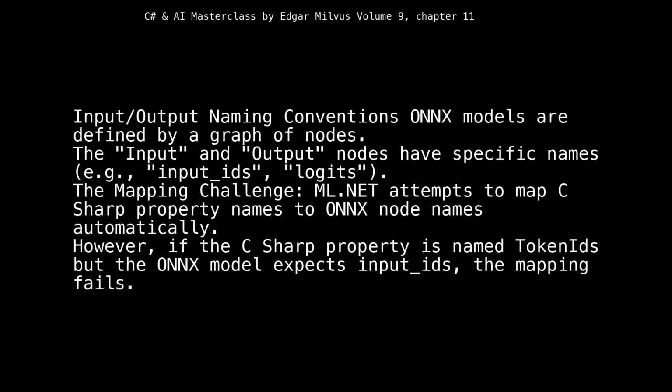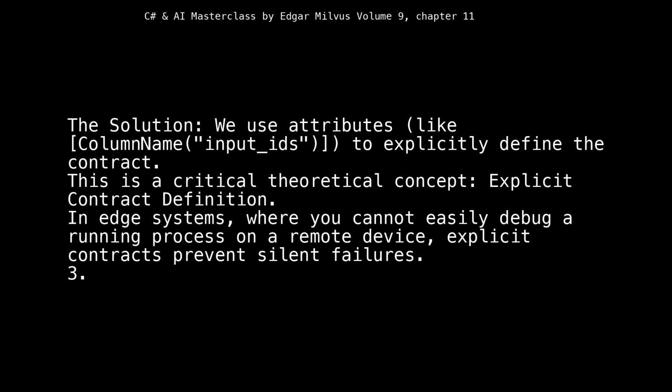2. Input-output naming conventions. ONNX models are defined by a graph of nodes. The input and output nodes have specific names, e.g., input_IDs, logits. The mapping challenge: ML.NET attempts to map C# property names to ONNX node names automatically. However, if the C# property is named token IDs but the ONNX model expects input_IDs, the mapping fails. The solution: we use attributes, like column name, input_IDs, to explicitly define the contract. This is a critical theoretical concept, explicit contract definition. In edge systems, where you cannot easily debug a running process on a remote device, explicit contracts prevent silent failures.